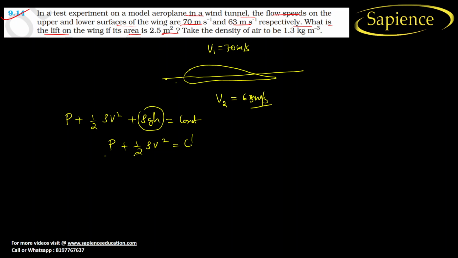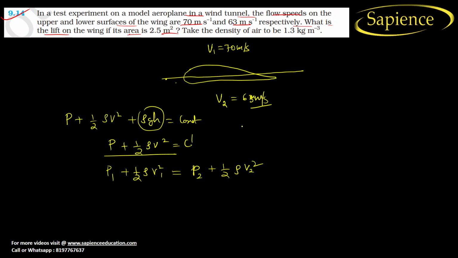Now we can put here P1 plus 1 by 2 rho v1 square is equal to P2 plus 1 by 2 rho v2 square. Rho is common for both because it is the same fluid.